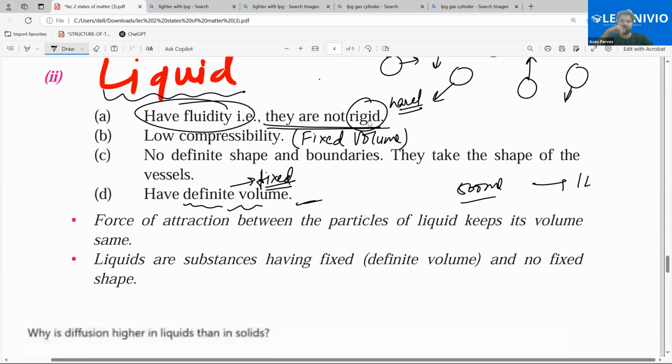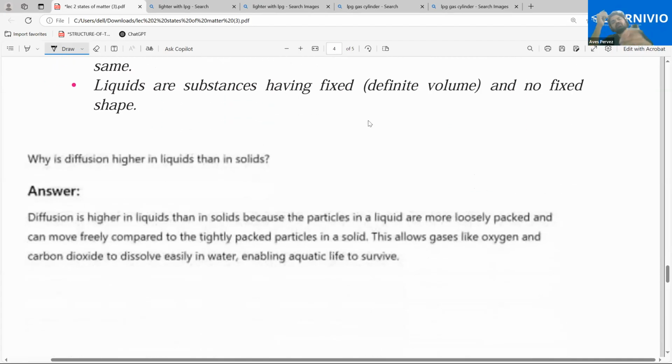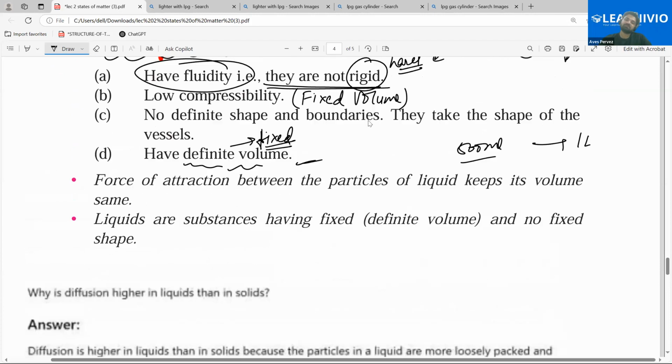Okay, then the next question is: why is diffusion higher in liquids than in solids? Why do we say that diffusion is faster in liquids than solids? Why? Can anybody guess the answer?